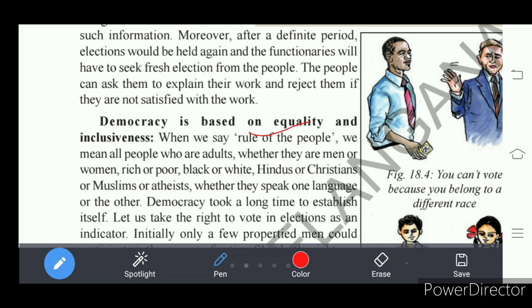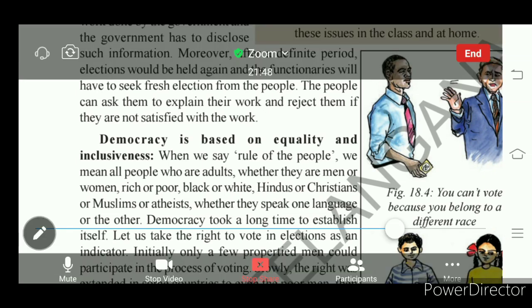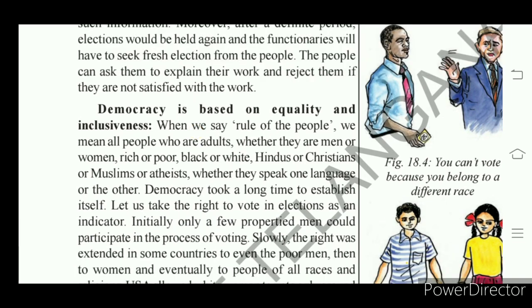Okay, all individuals who are adults are given the right to vote. That means everybody enjoys the right to vote. That is equality, right? And all are included: inclusiveness. Earlier, the right to vote was there only for active citizens and men, as we have studied in the French Revolution. But today we see that the right to vote is there for all, right? That means democracy is based on equality. Everybody enjoys equality, and all are included.